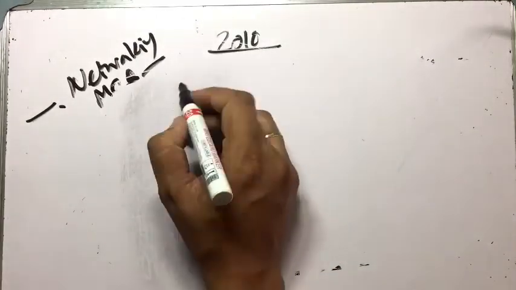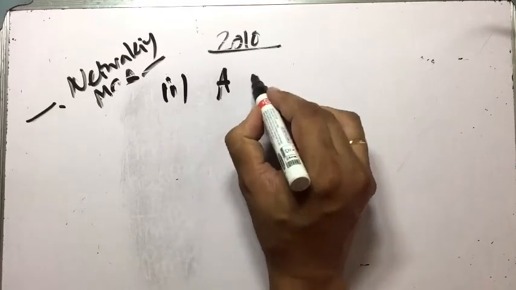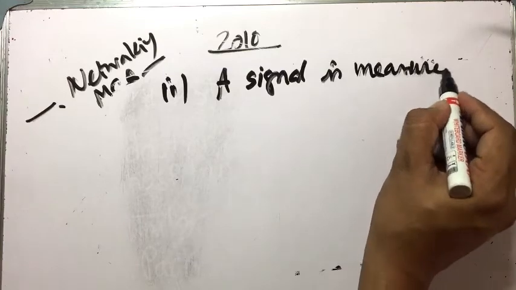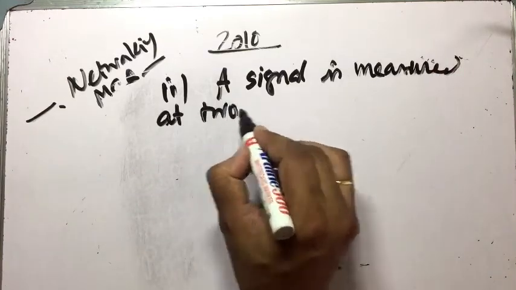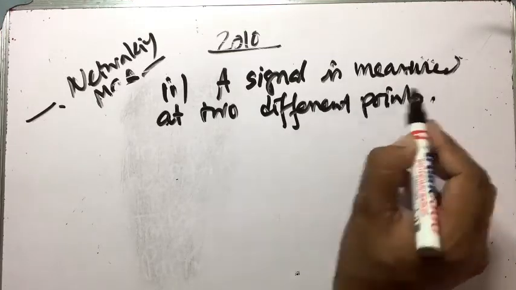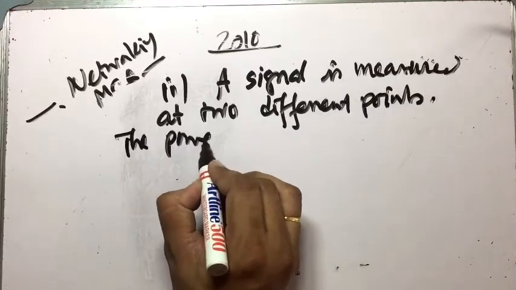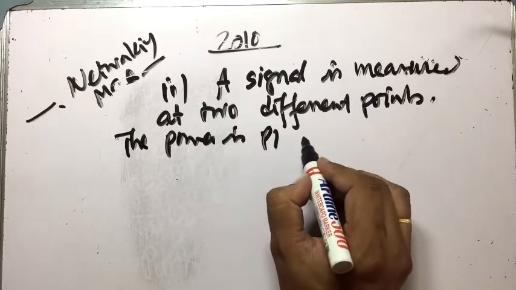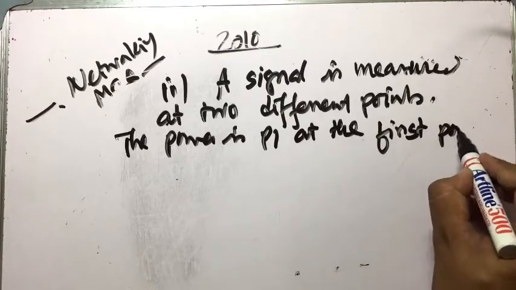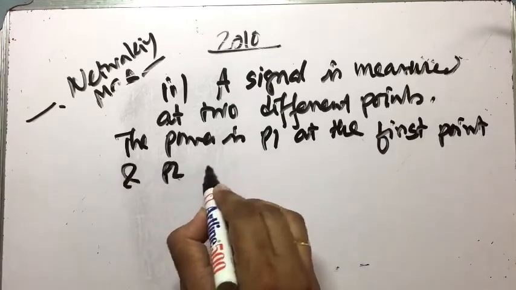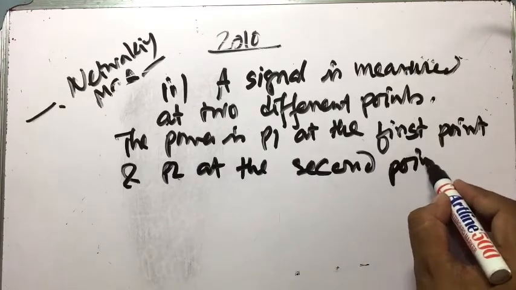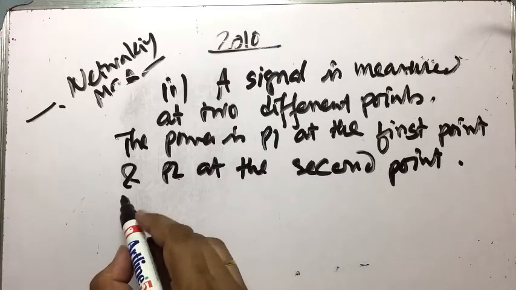Next, question number 4. A signal is measured at 2 different points. The power is P1 at the first point, and P2 at the second point.